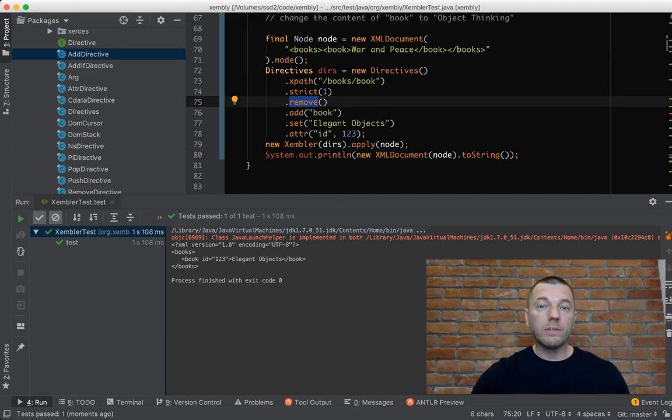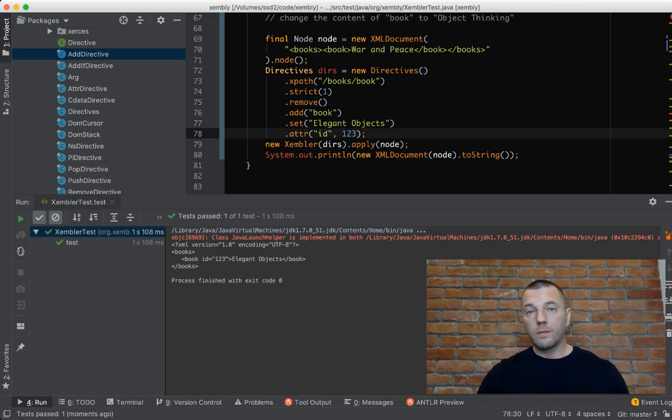So we're at the parent, so we can add the book and set the title, set the attribute, and so on. And we modify the document. So you can create documents, you can modify documents. You cannot read documents. So Xambly is not for reading at all.